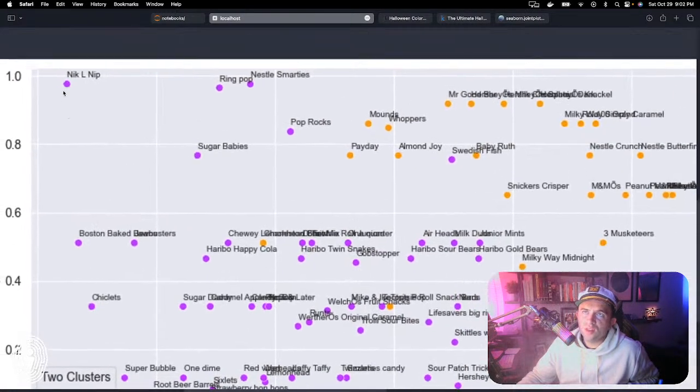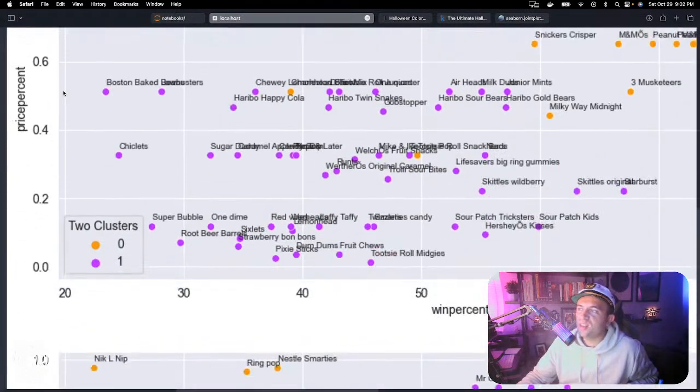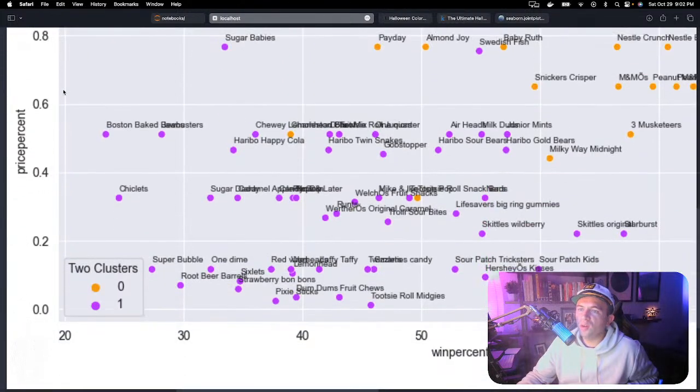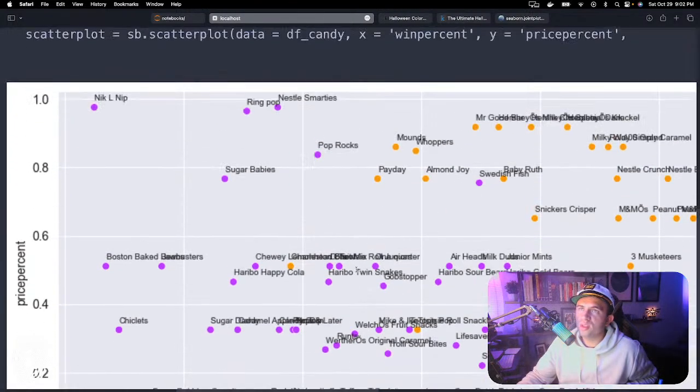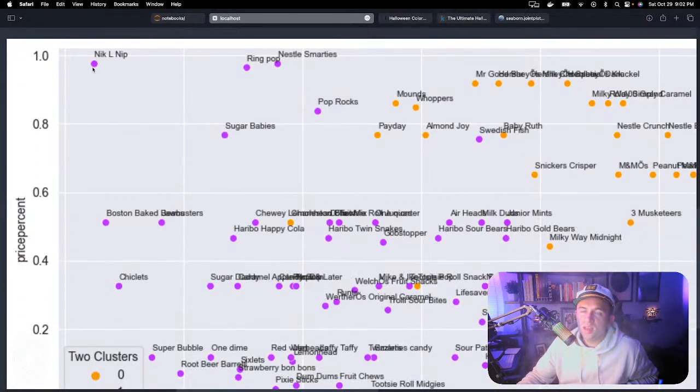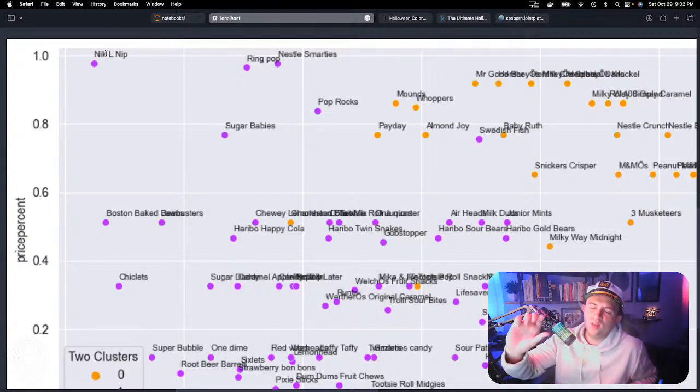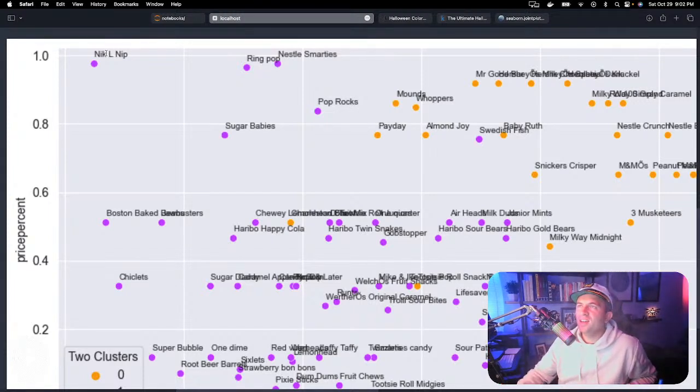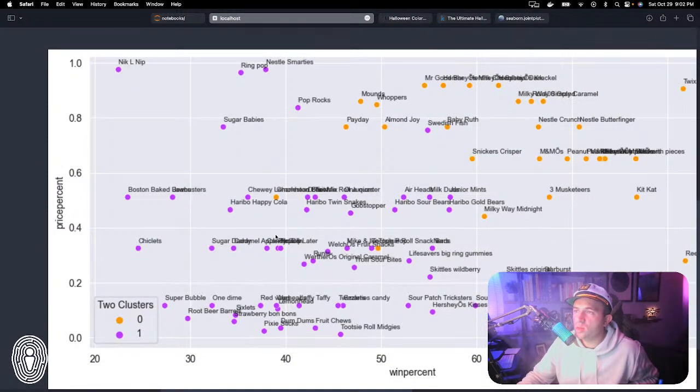By the way, this one's funny. You'll notice that Nik-L-Nip was by far the biggest loser in terms of win percent, but it's the highest price. I did not know what this was. I had to Google it. These are those little wax bottles that you bite the top off of to get the little sugary goo out of it. Oh, those things are nasty. I'm sorry if you like those. Anyway, that's all those candies.